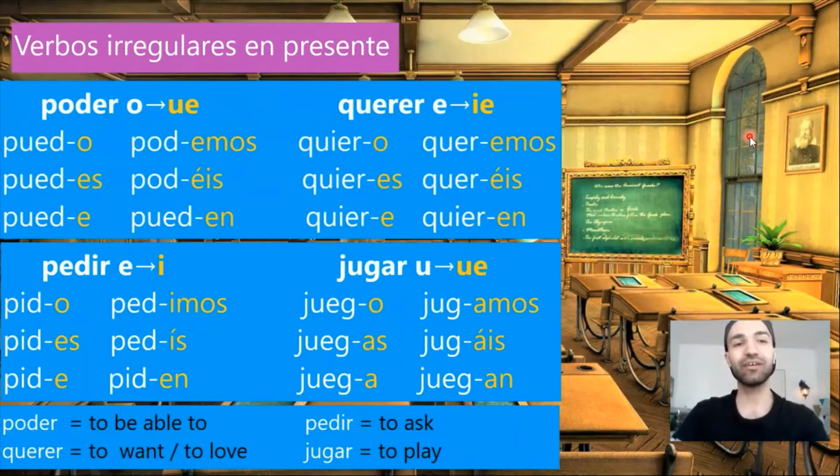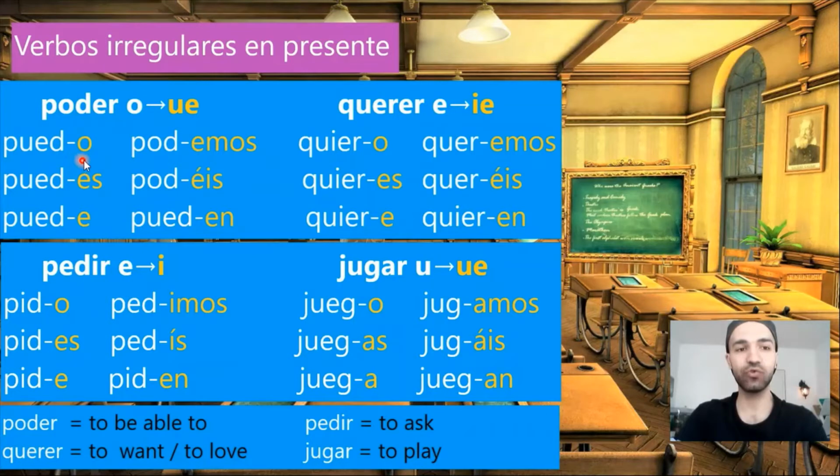Now let's see the irregular verbs in detail. Poder. Poder means to be able to, and we conjugate it in the following way. Yo puedo, tú puedes, él puede, nosotros podemos, vosotros podéis, ellos pueden. So, the O will become UE.